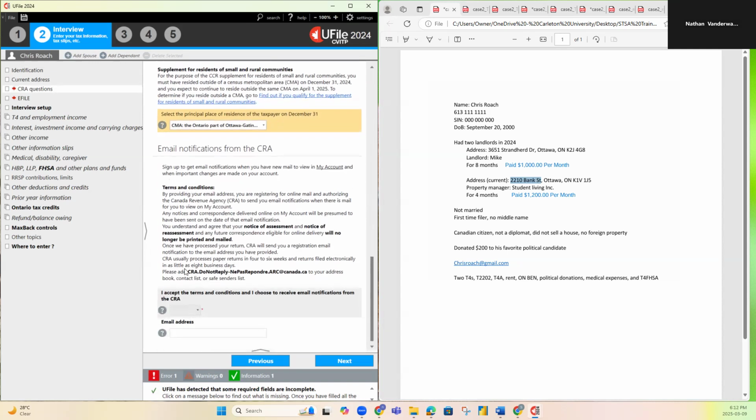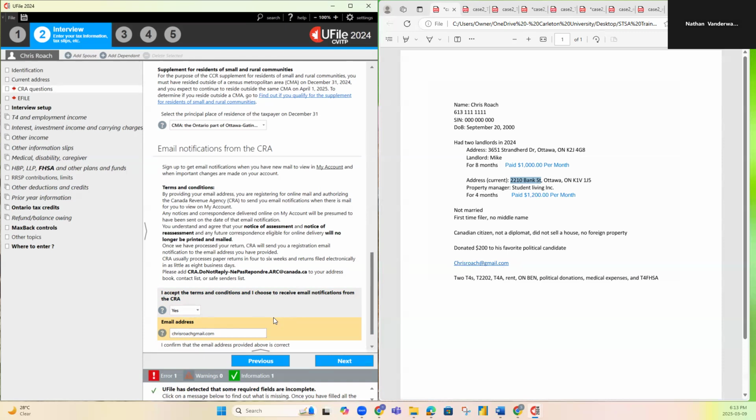Email notification. You'll briefly read off the terms and conditions or ask them to, and then ask them if they accept. Yes, Chris does accept. Now his email address is right here. It's Chris Roach at gmail.com. Then you'll ask him to confirm. In this case, he'll say, no, that's not my email address, it has an H, because we always double check.